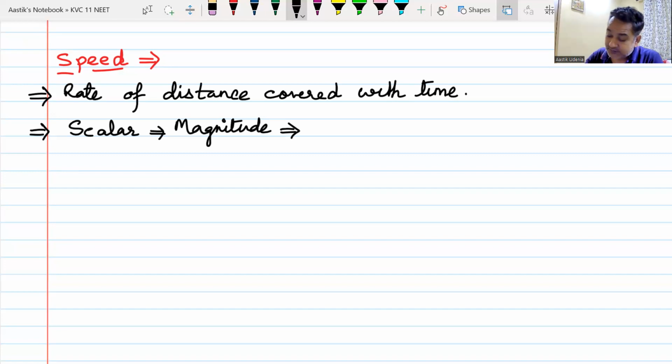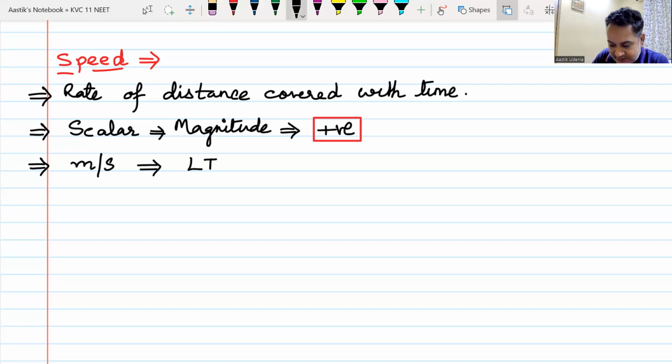And the answer is speed is always positive. Why is it always positive? Because distance traveled is always positive, and speed is the rate at which you are traveling that distance. Therefore, it is always going to be positive. The SI unit is meter per second. I hope all of you know this. And the dimension is LT^-1. So whatever type of speed we deal with, whether it is RMS speed, uniform speed, this speed, that speed, all speeds will have the same SI unit and the same dimension. I hope you understand this, yes or no?